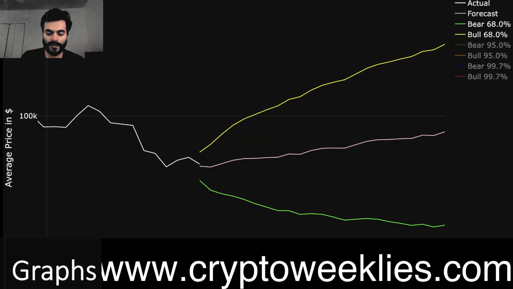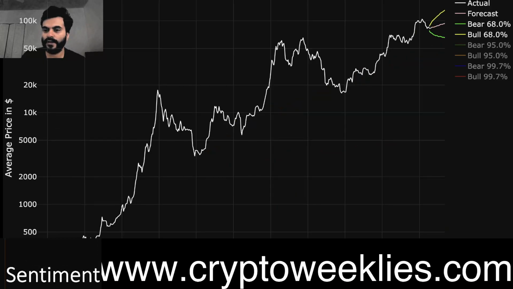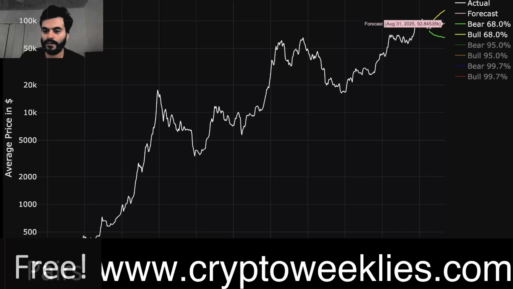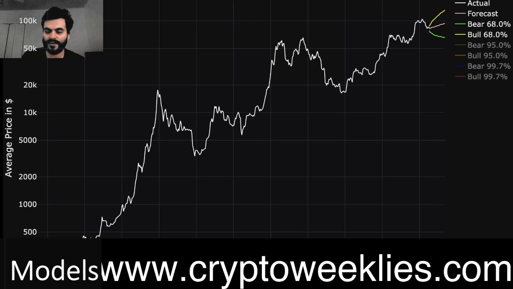That is, again, if the downturn were to continue for the next 6 months. If there is a recovery within the next 6 months, the base case scenario for that recovery is between 82k and about 92k. That is, again, without any bullish or euphoria phase in the market.